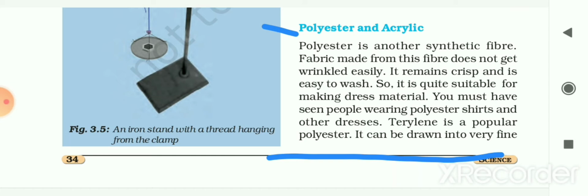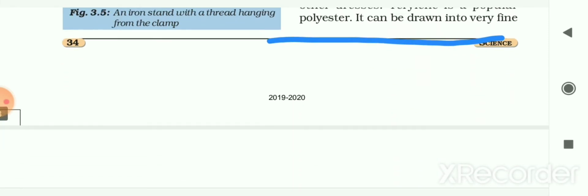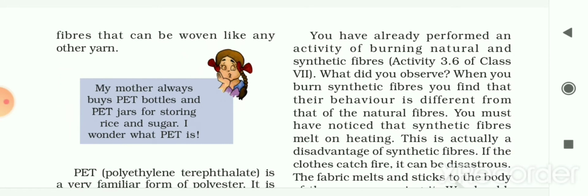Terylene is given to you. It is a popular polyester and it can be drawn or made into very fine or thin fibers that can be woven like any other yarn. From this terylene you can make a thread, thin fibers. By using thin fibers you can make the thread or yarn.